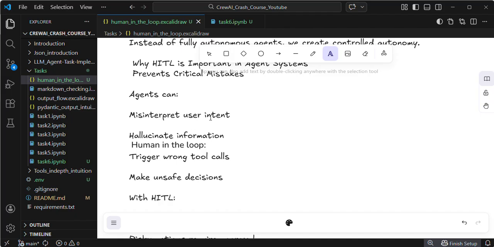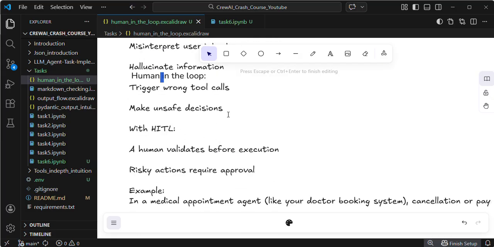Agent can misinterpret the response, right? If you see, this is not required. I am including this human in the loop unnecessarily. It can hallucinate information, misinterpret user input, or trigger unsafe decisions.